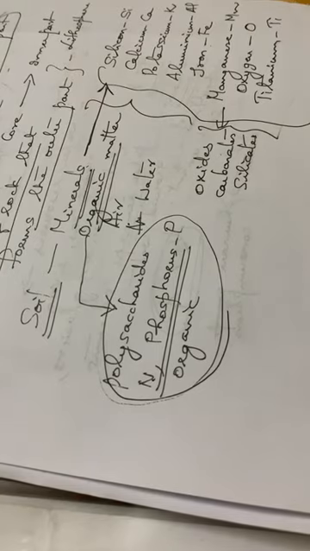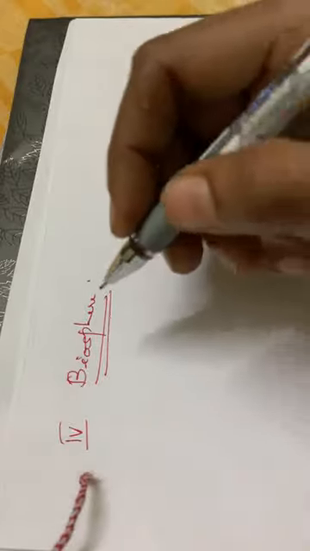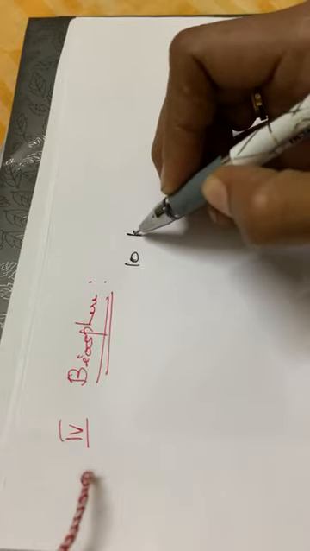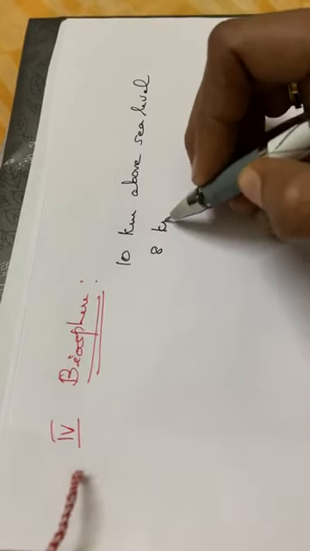Okay, so next, the fourth environmental segment, that is the biosphere. Normally it extends 10 kilometers above sea level and also 8 kilometers deep. So 10 kilometers above sea level and 8 kilometers in depth, that part comes under the biosphere.